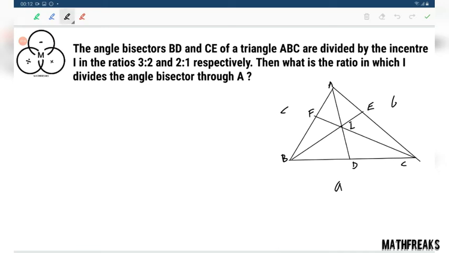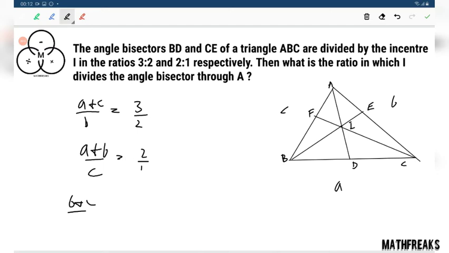Then from what we have learned just now, (a plus c) by b equals 3 by 2. This is one equation that we are getting. Another we are getting is (a plus b) by c equals 2 by 1. And what we need to find? We need to find (b plus c) by a. This question mark.